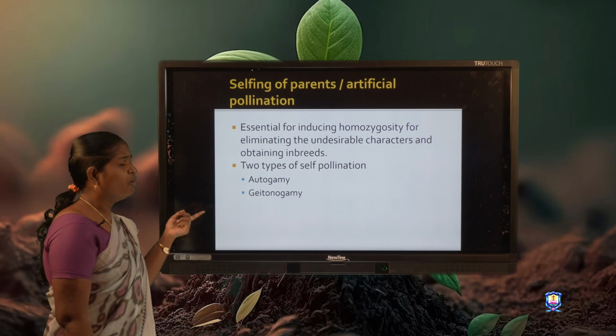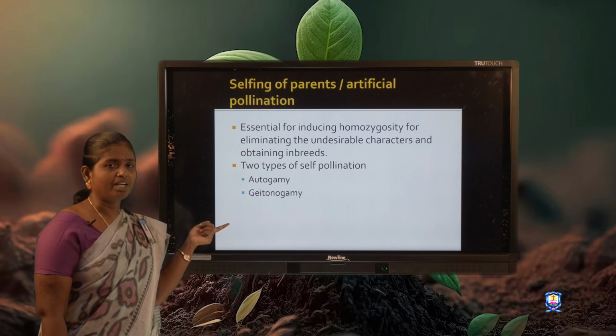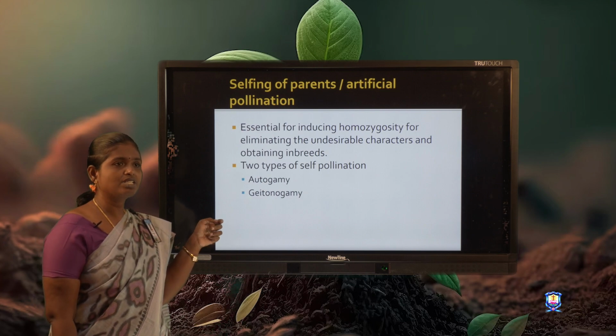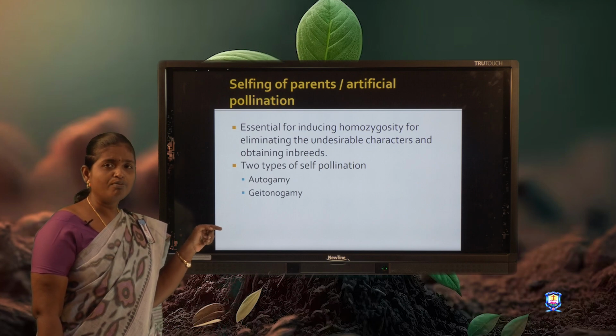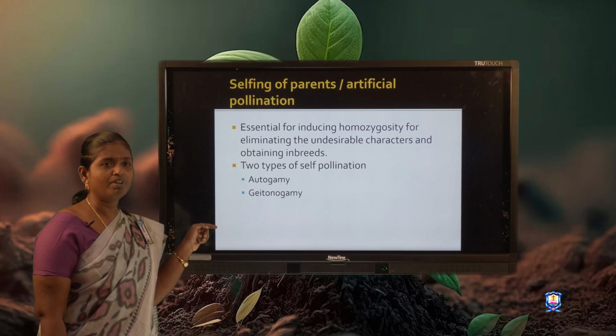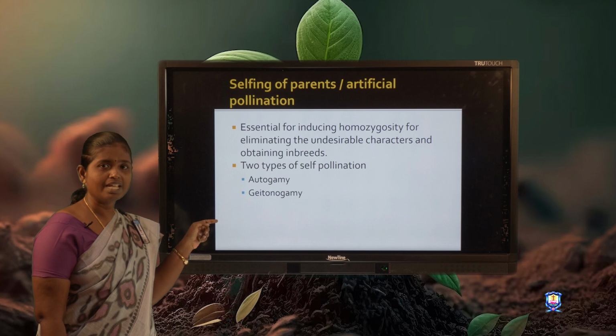Autogamy is the transfer of pollen to the stigma of the same flower. Next one is geitonogamy. Geitonogamy is the transfer of pollen from one flower to the stigma of another flower on the same plant. It is known as geitonogamy.